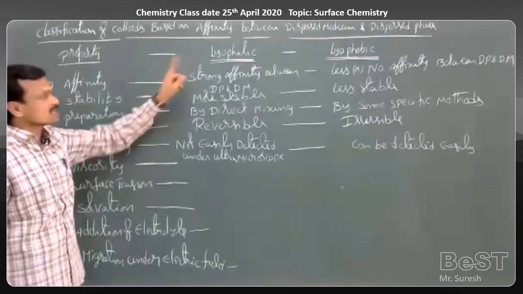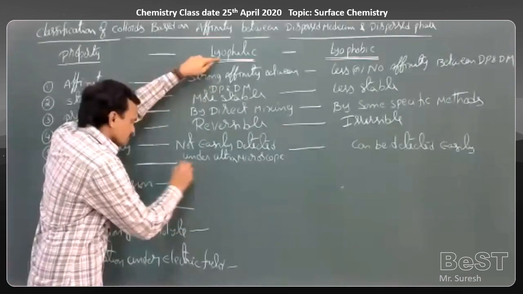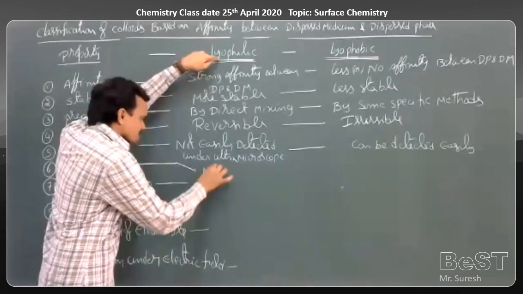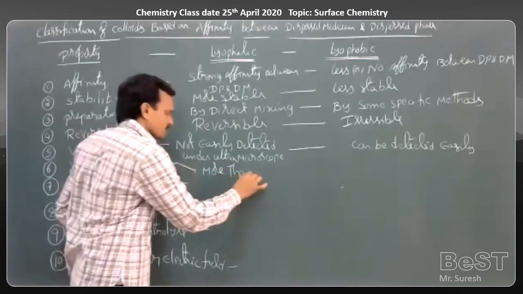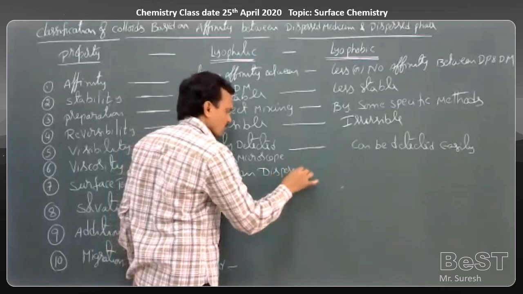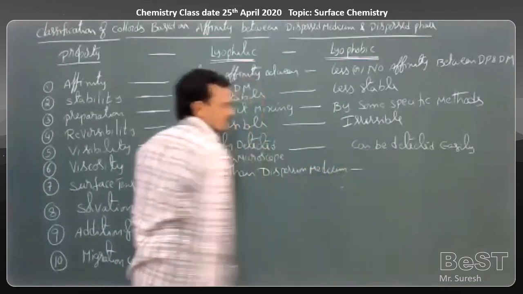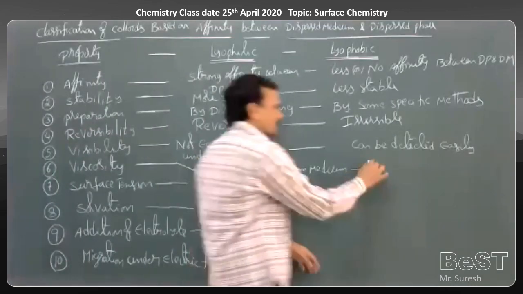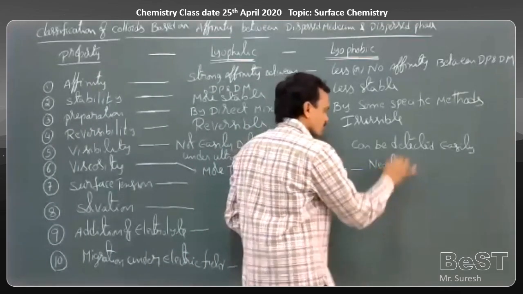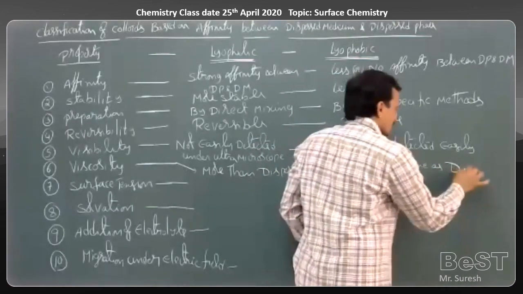Next, viscosity. The viscosity of lyophilic colloids is more than the dispersion medium, whereas here it is nearly the same as the dispersion medium.